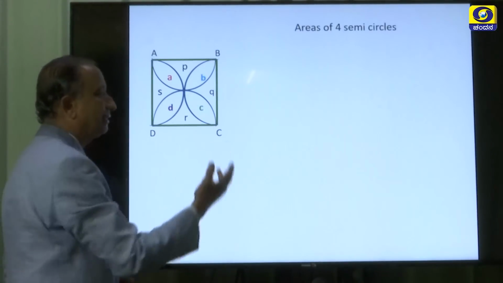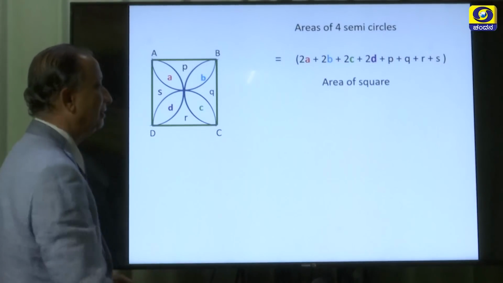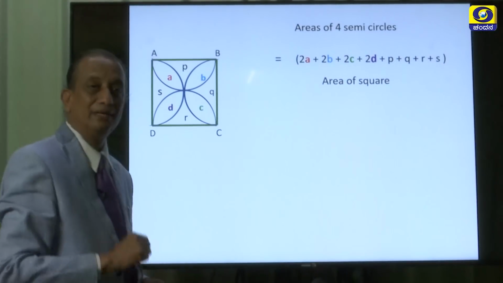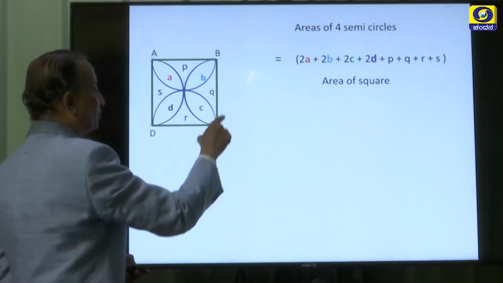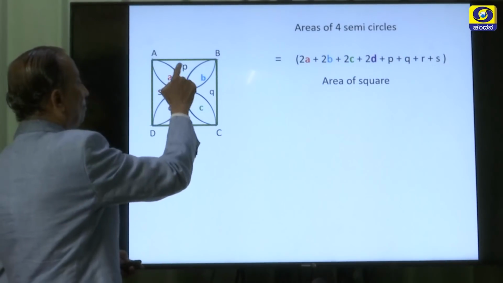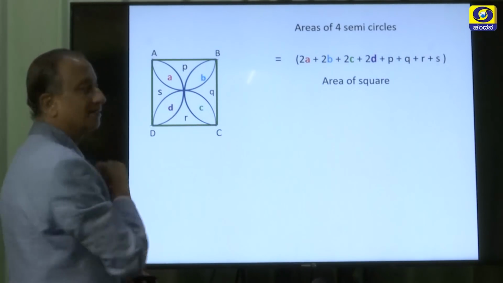Okay. So, in the next slide you are seeing, just now we have found out the area of the 4 semicircles. Now, let us find out the area of the square. So, area of the square is equal to A plus P plus B plus Q plus C plus R plus D plus S.